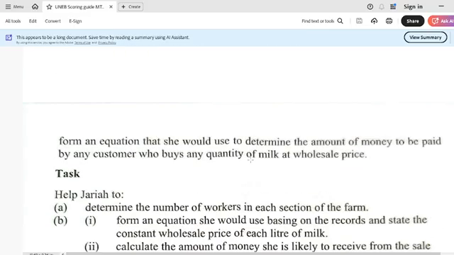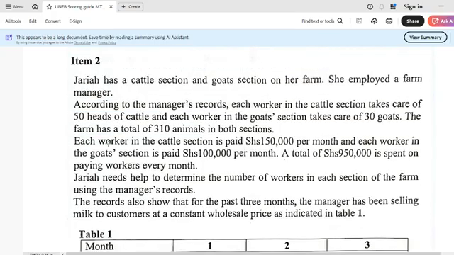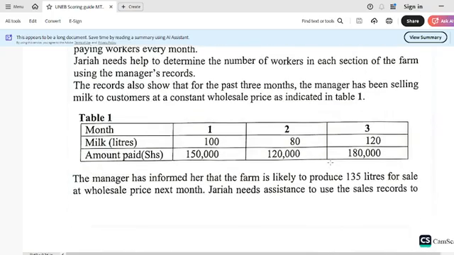What about the salary of the workers? Each worker in the cattle section is paid 150,000 shillings per month. That is 1 worker. Then another worker in the goat section is paid 100,000 shillings per month. Total amount of money paid to all workers in both sections every month equals 950,000 shillings.